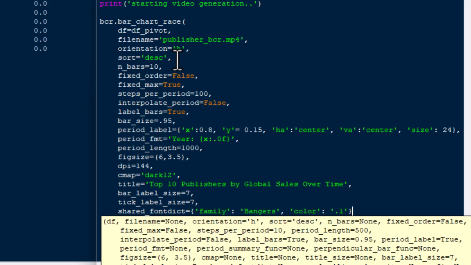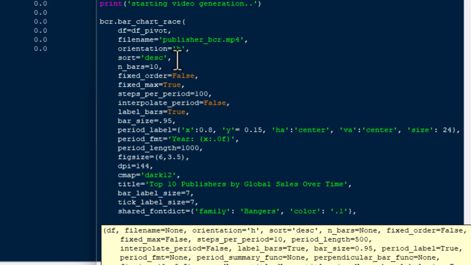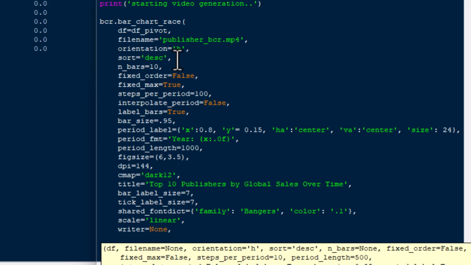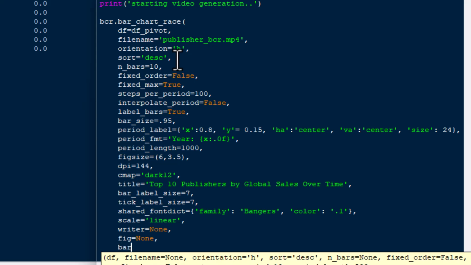There's a couple more that I'm not 100% sure on, but I got some examples. Of course, the scale is linear, so that's pretty straightforward. The writer, I wasn't too sure about that, but you can put in none for that, or leave off the argument entirely. The figure I put to none, and there's a bar quarks in here that you can use to do some additional settings. The example that I had was alpha, and that was set to 0.7.